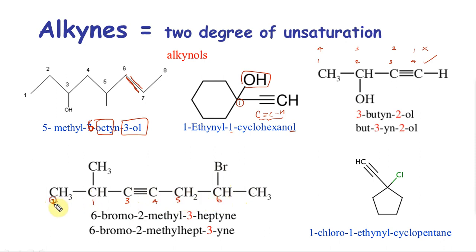Sorry, 7. So this is going to be heptyne, 3-heptyne. At position 2 I have methyl, position 6 I have bromo. I put bromo before methyl because B comes before M. You don't care about the numbering, you put B before M. So 6-bromo, 2-methyl. It's always okay to say 3-heptyne or hept-3-yne.